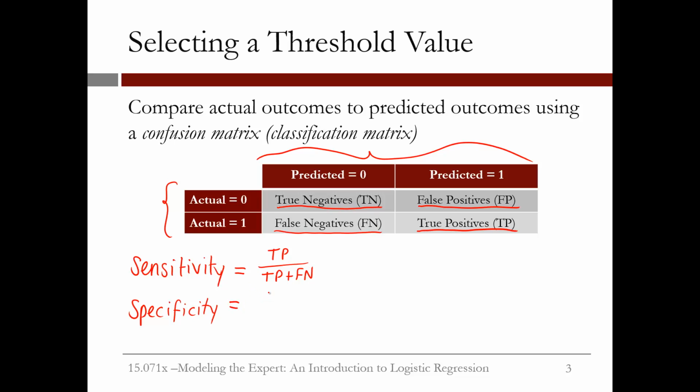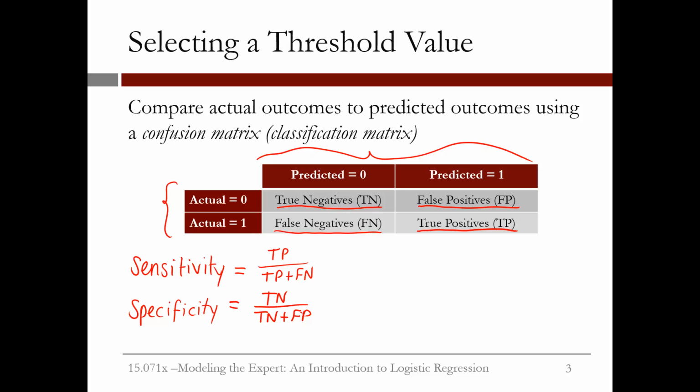Specificity is equal to the true negatives divided by the true negatives plus the false positives, and measures the percentage of actual good care cases that we classify correctly. This is often called the true negative rate. A model with a higher threshold will have a lower sensitivity and a higher specificity. A model with a lower threshold will have a higher sensitivity and a lower specificity.